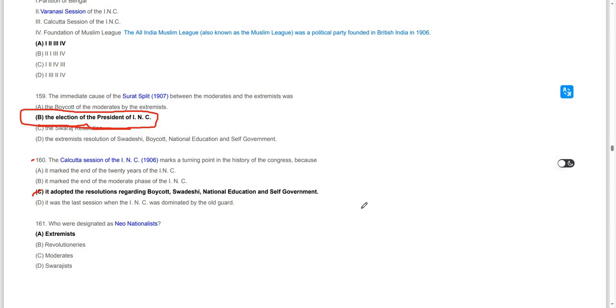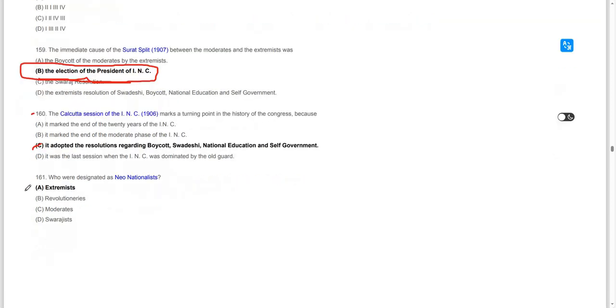Then Congress actually did, but then all the party and pretty much all the individuals that were involved, they kind of got involved in it. It adopted the resolution regarding boycott, Swadeshi, national education and self-government, etc. Those who were designated as extremists were regarded as neo-nationalists.